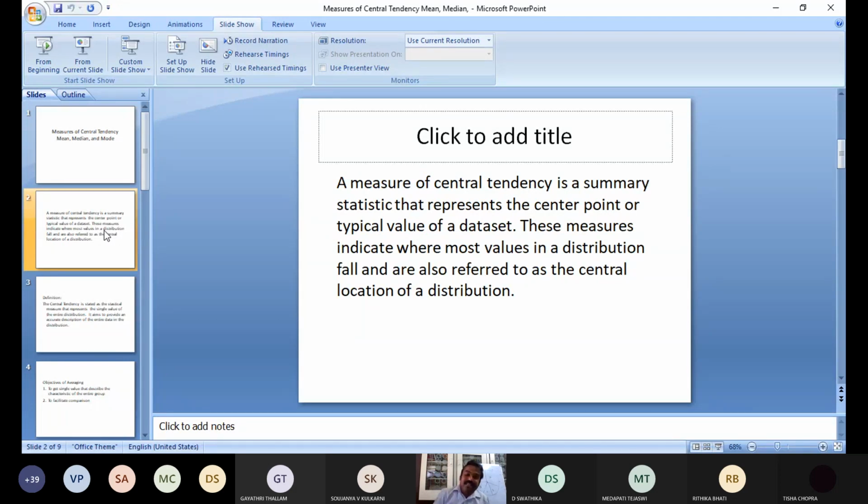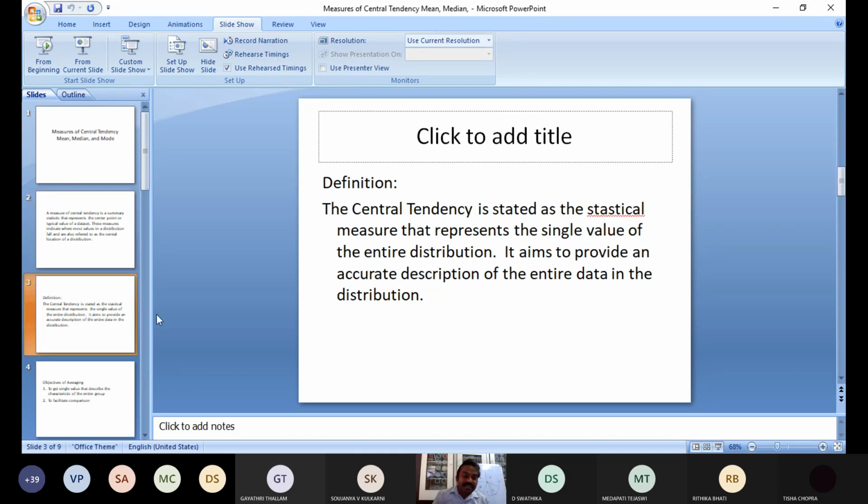A measure of central tendency is nothing but a summary statistic representing the center point or central value. That is the measurement of central tendency. Central tendency is a statistical measure that represents a single value of the entire distribution. Absolutely correct.